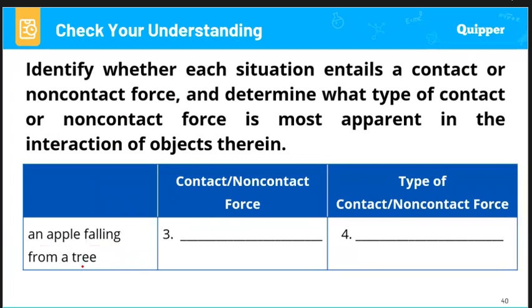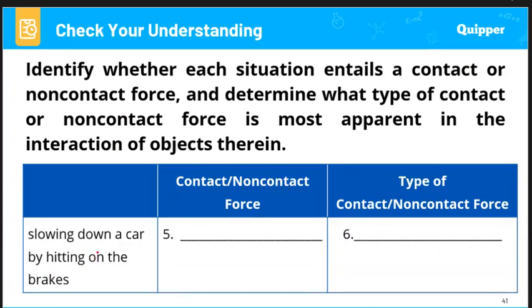Next one, an apple falling from a tree. As you can see, the apple is already falling from a tree, meaning there is no contact between them. So this is a non-contact force, particularly because of gravity. In the non-contact force, we could write here gravitational force or gravity.